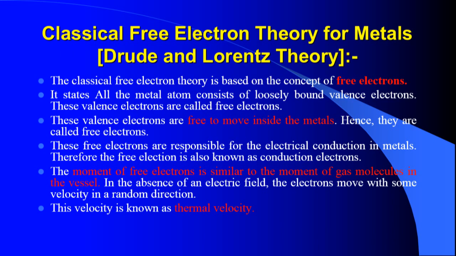The classical electron theory given by Drude and Lorentz is based on the concept of free electrons. I have already mentioned that valence electrons are called free electrons because they move from one atom to another without any disturbance. Hence those free electrons are responsible for the electrical conduction.